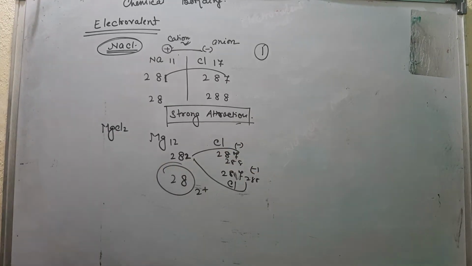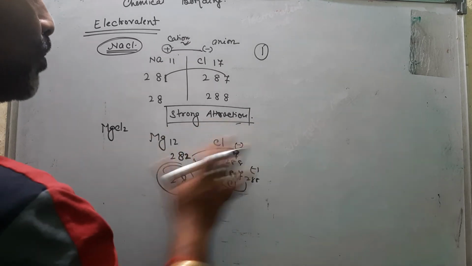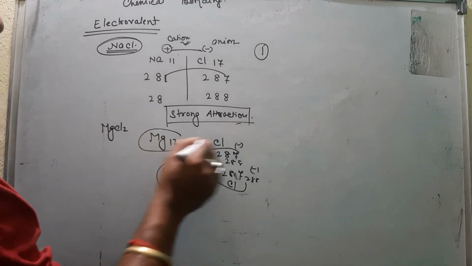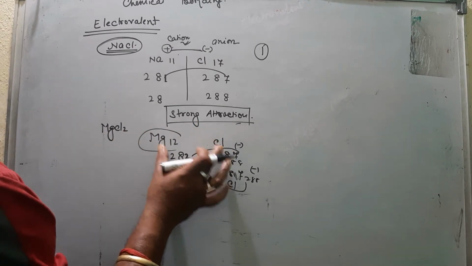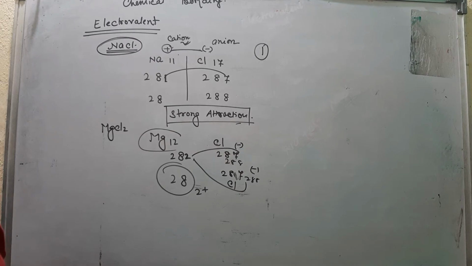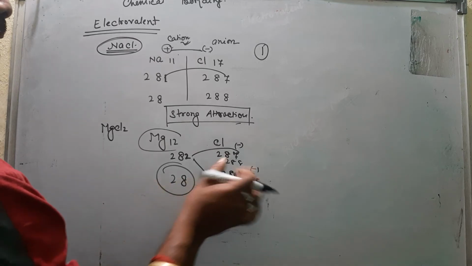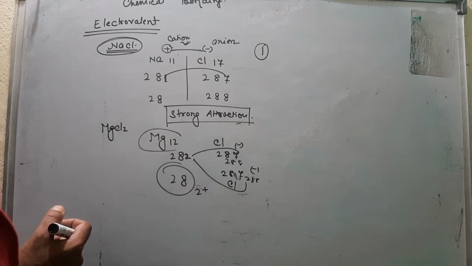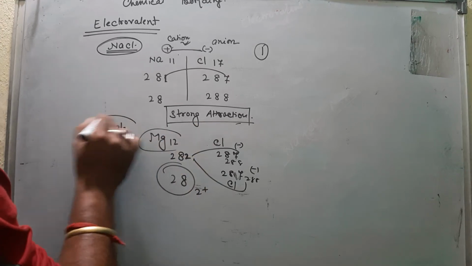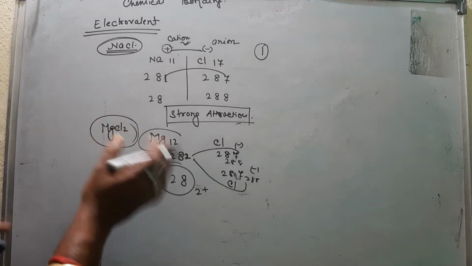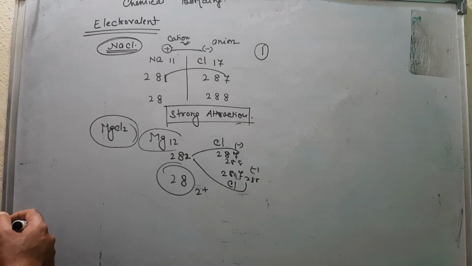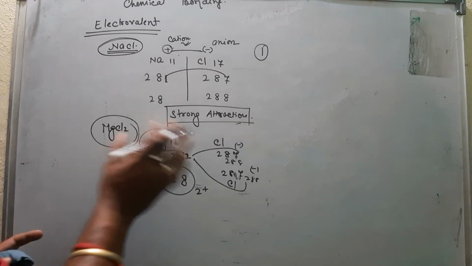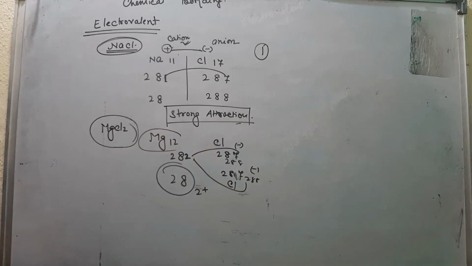Again there is an electrostatic force of attraction between them because opposite charges are formed, 2 positive charge and 2 negative charge. This one is a metal, this one is a non-metal, that means it is a combination of metal and non-metal. So here a cation is formed, here an anion is formed, with opposite charge attraction. This type of compound is known as an electrovalent compound. By transfer of electrons, ions form, ionization takes place, so positive charge ion and negative charge ion.